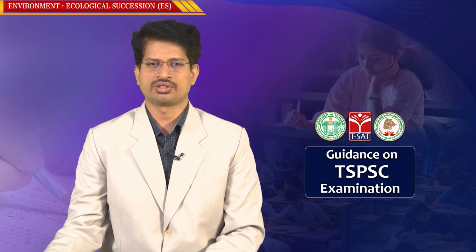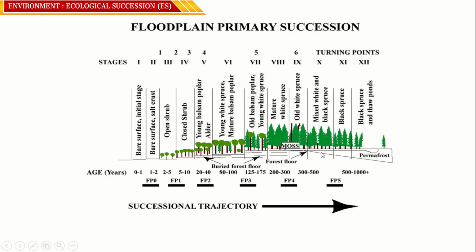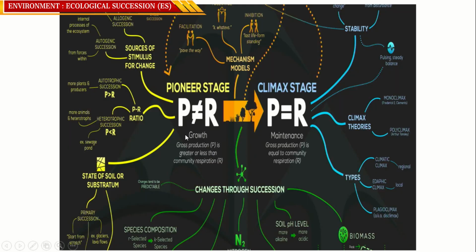So, this is the succession from initial stage to the final stage. In this process of ecological succession, it is the resultant of the combination of certain factors, for example, autogenic succession and allogenic succession. All these factors together lead to succession. So, we need to know what is meant by autogenic succession and allogenic succession.